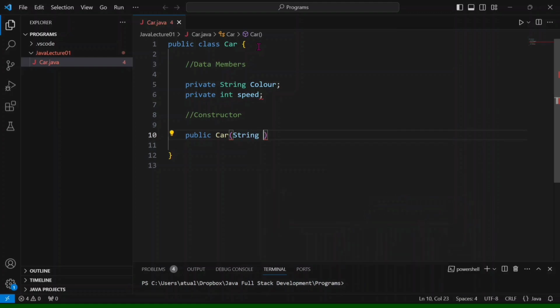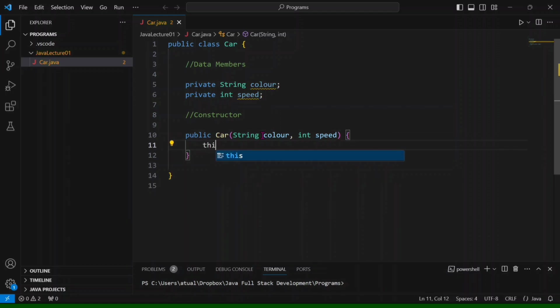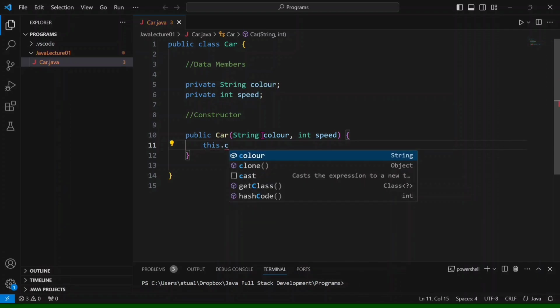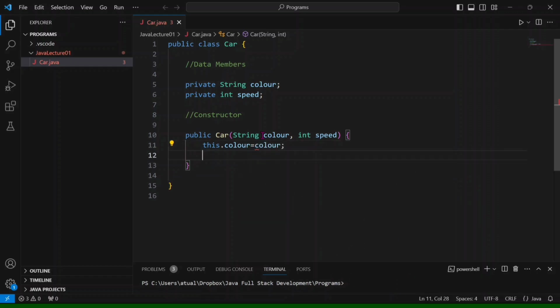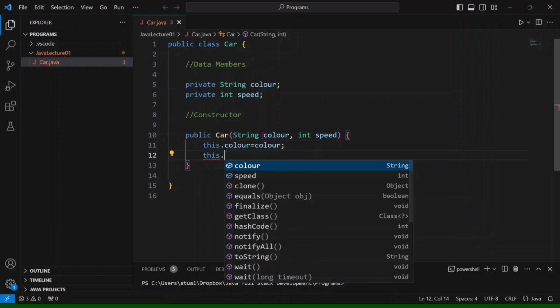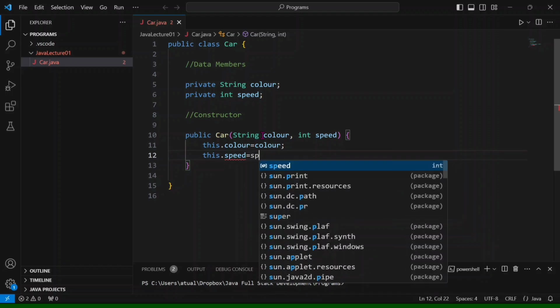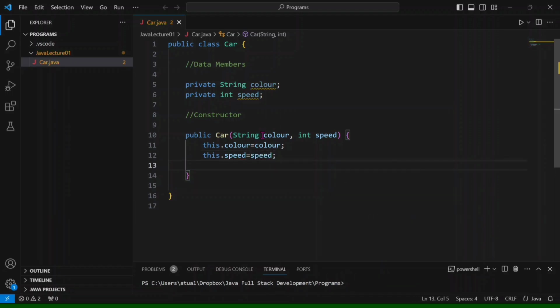Why do we use a constructor? We use a constructor to set the values. To set them we use this.color equals color, then this.speed equals speed.